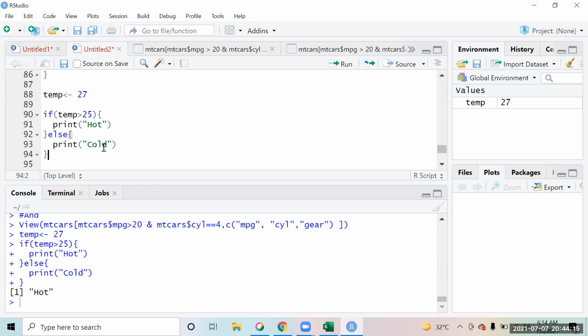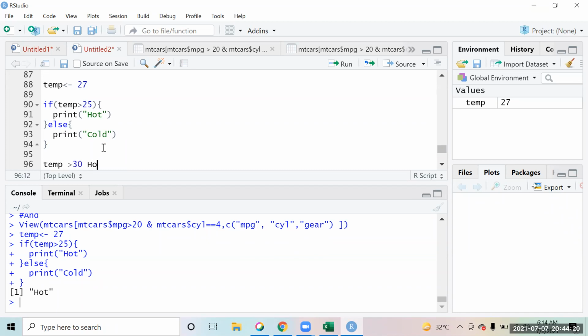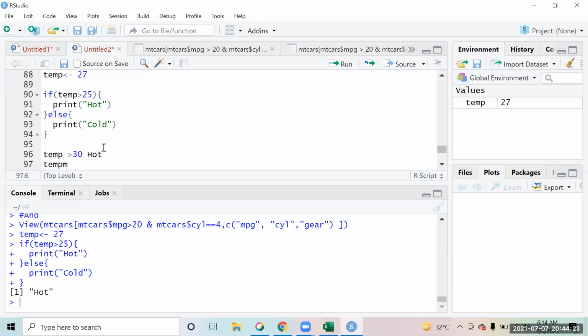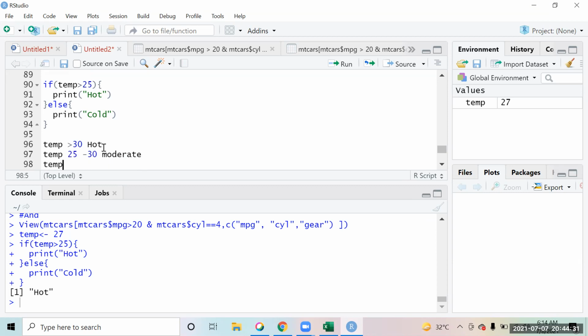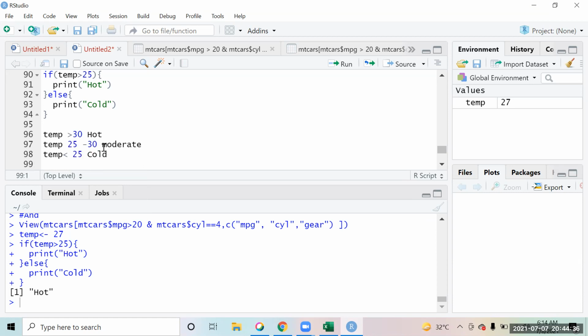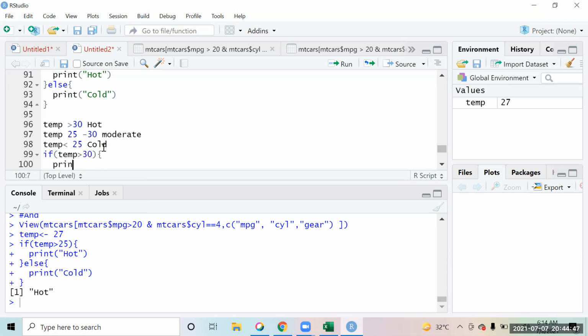I hope you're able to try it. For example, if you want to now check that if the temperature is more than 30, it is hot. If the temperature is between 25 to 30, you want to call it moderate. And if the temperature is less than 25, you want to call it cold. So we can write multiple conditions as well, right? You will say if the temperature is more than 30, we print, suppose, hot.